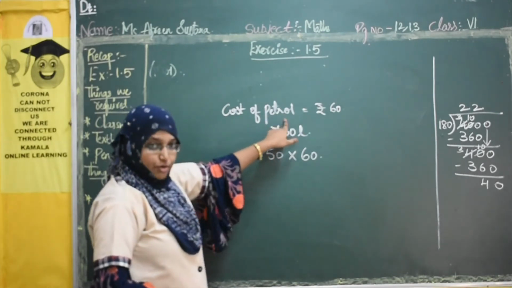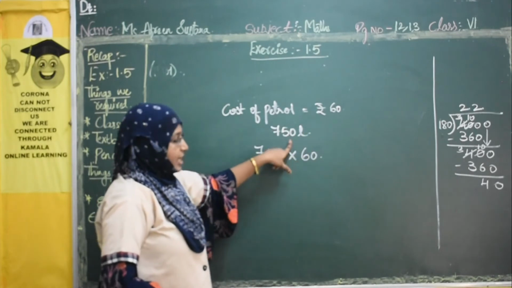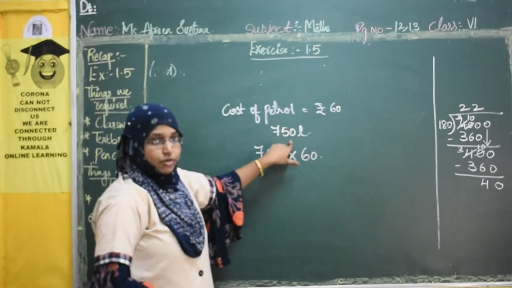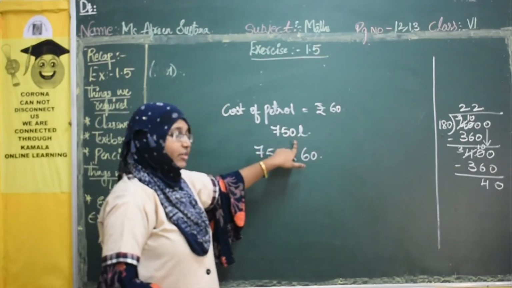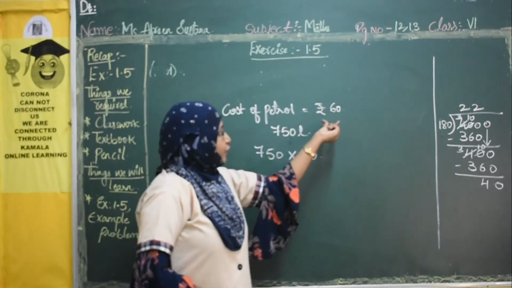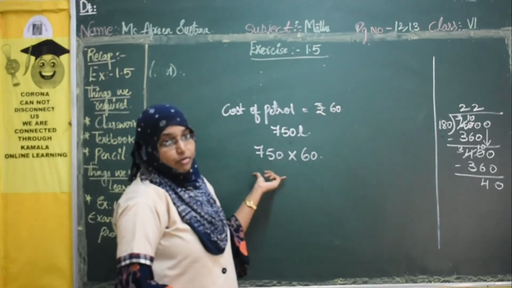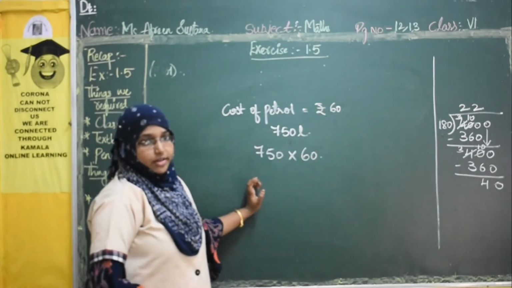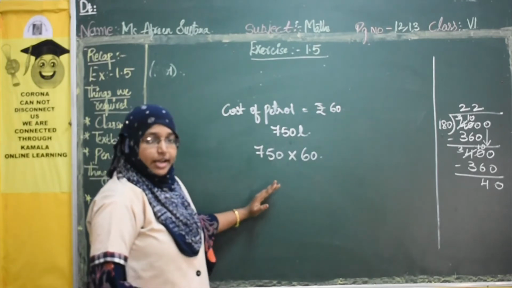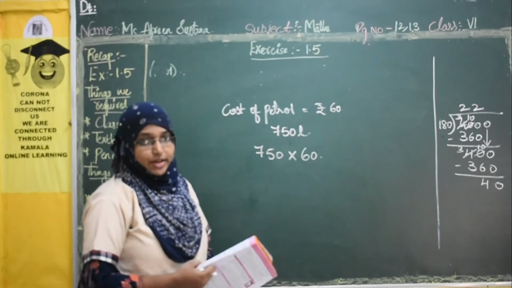Firstly is the cost of petrol. Here 1 liter of petrol is 60 rupees. The petrol bunk sells 750 liters of petrol in one day. And how much money will they get? What will we do? We will multiply 750 with 60. So 750 into 60, whatever answer you get, that much amount they will get at the end of the day. I hope everyone is clear and you will definitely try the problem. So with this we are done with our exercise 1.5.